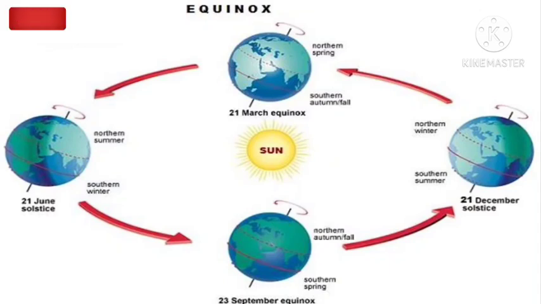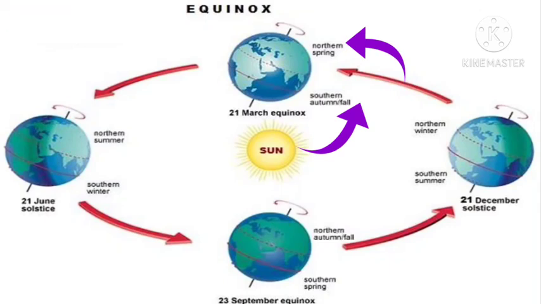Okay, so due to these earth movements, first what we discussed, due to earth movement day and nights are happening, and second thing is due to earth movement around the sun the seasons are happening. Got my point, children? So here if you observe 21st March, the earth position is like this. Because of this position, the north side has spring season and the south side has autumn season.